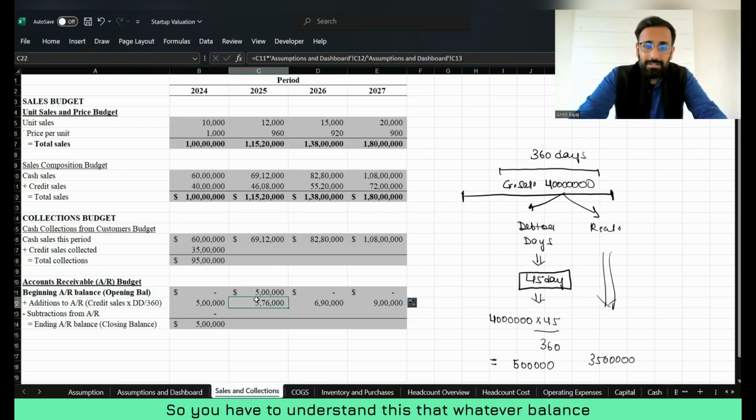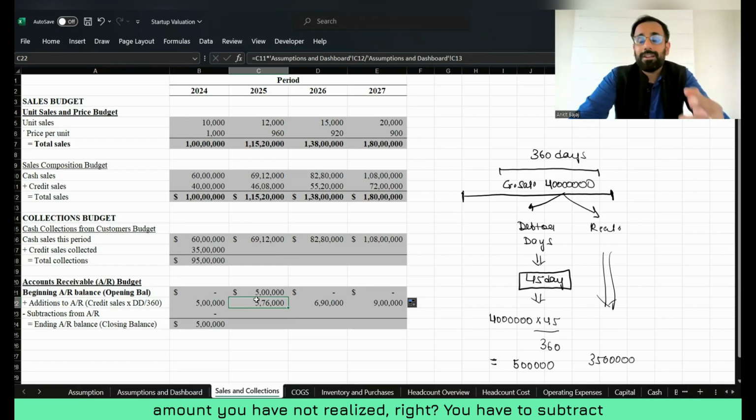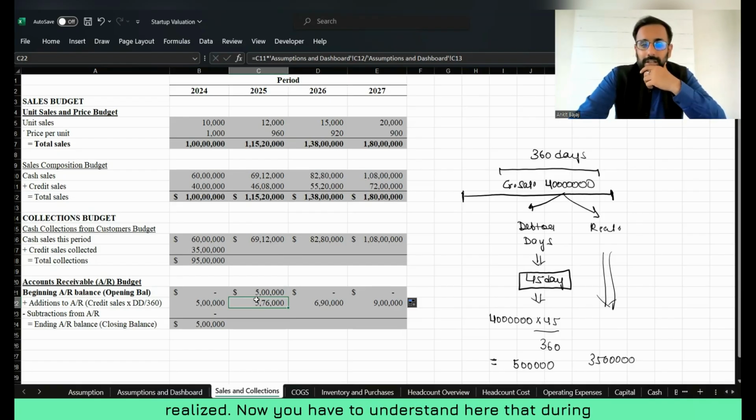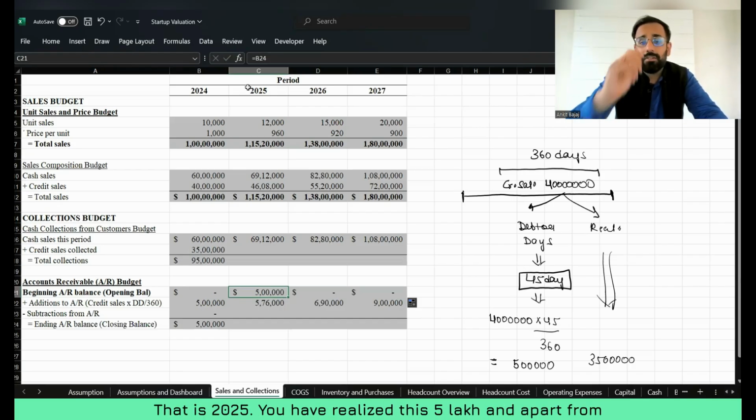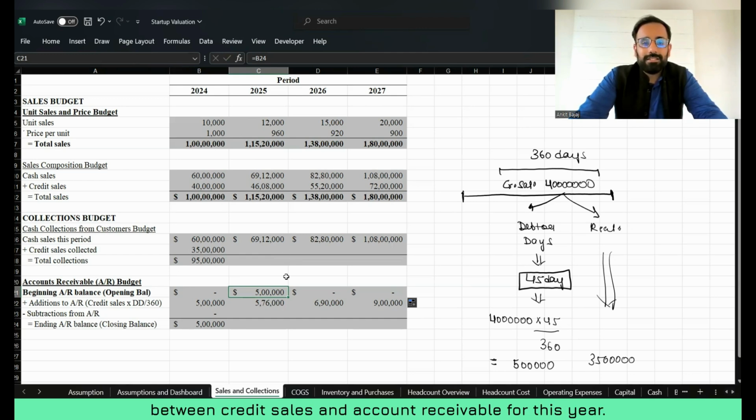Whatever balance amount you have not realized, you have to subtract that from the credit sales, and you will be able to get the amount which you have realized. Now during second year, that is 2025, you have realized this 5 lakh. And apart from this 5 lakh, you will realize the difference between credit sales and account receivable for this year, right?